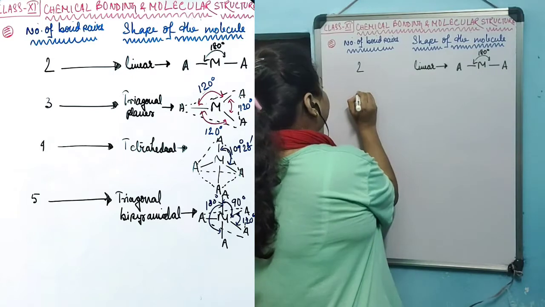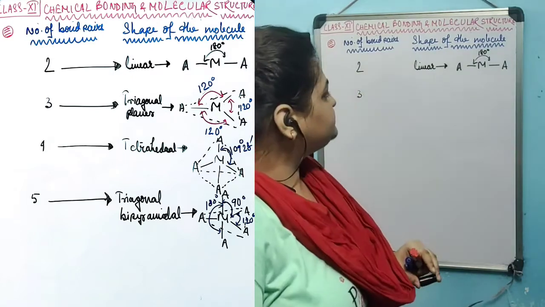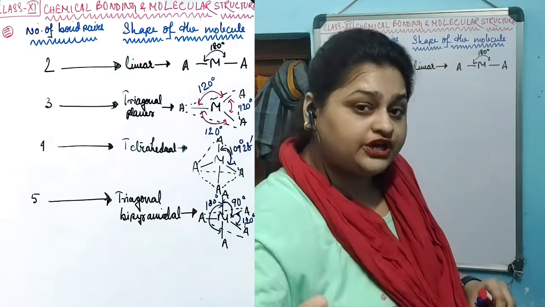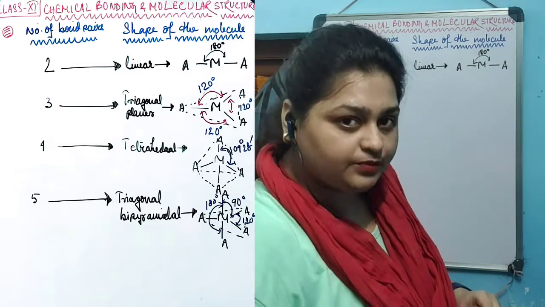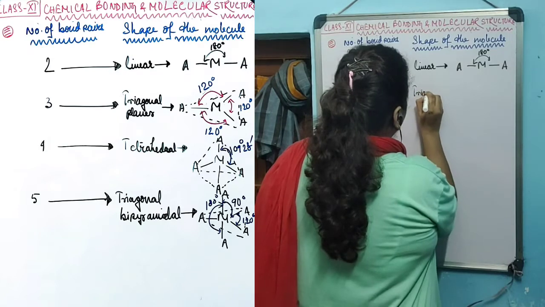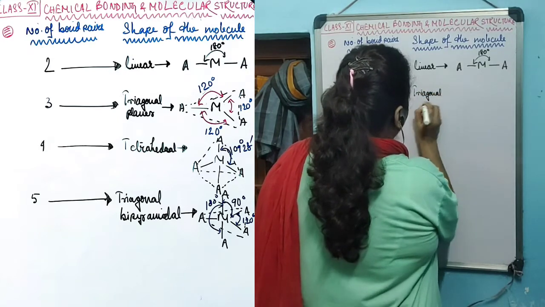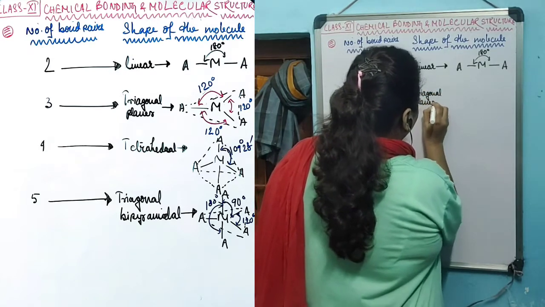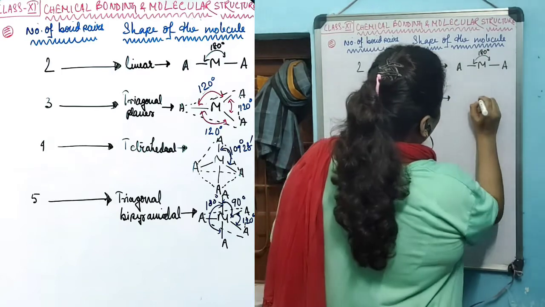If the number of bonds is 3, that is, if the central atom has 3 bonds around it, then the shape is trigonal planar. And this will look like this.